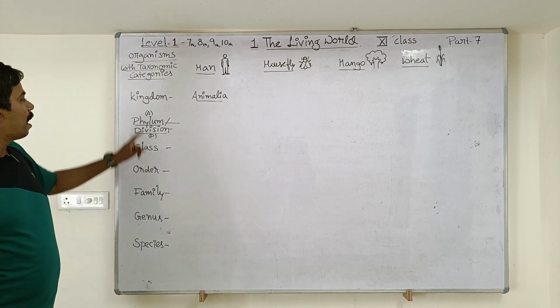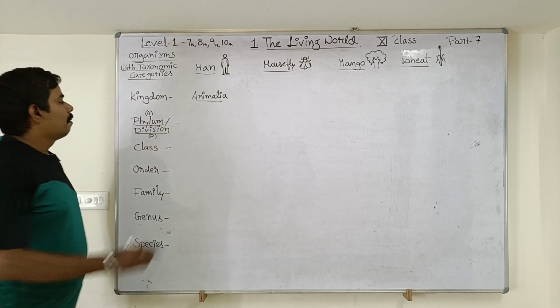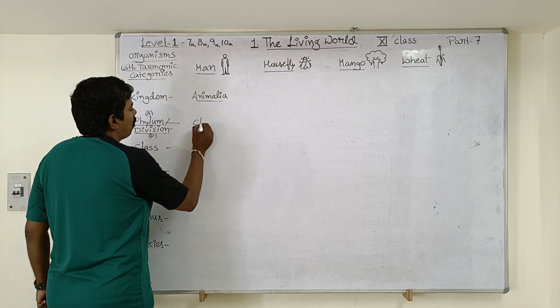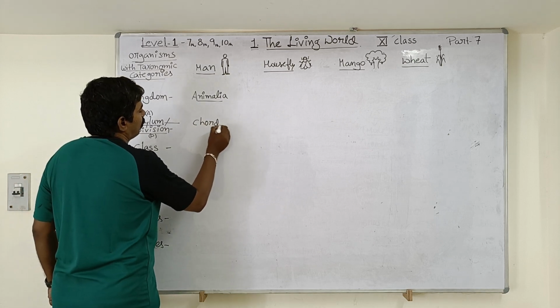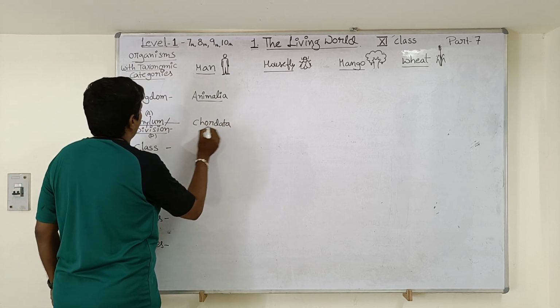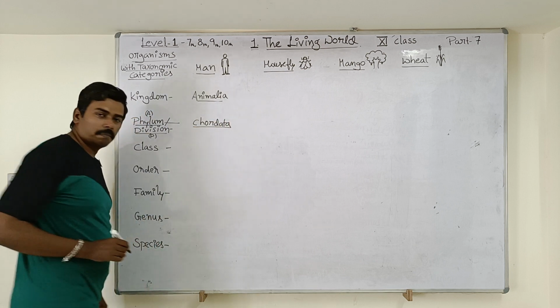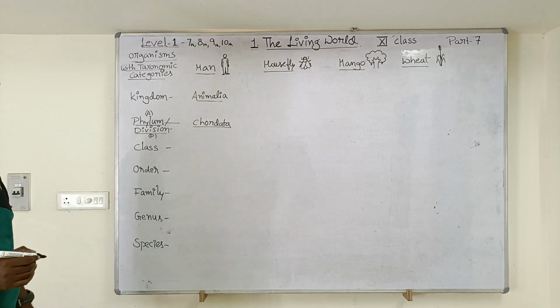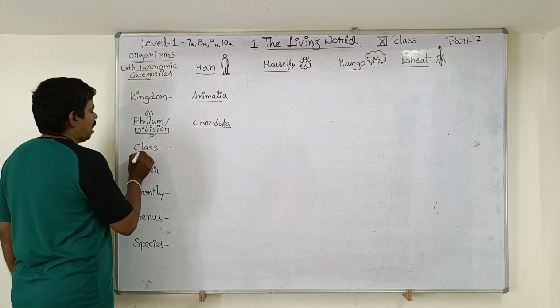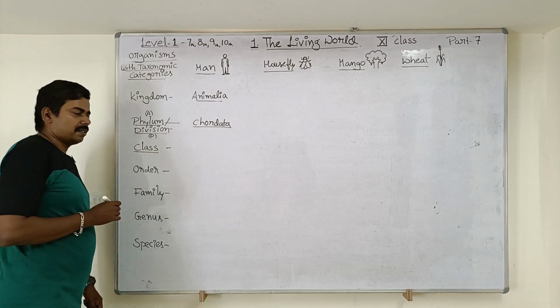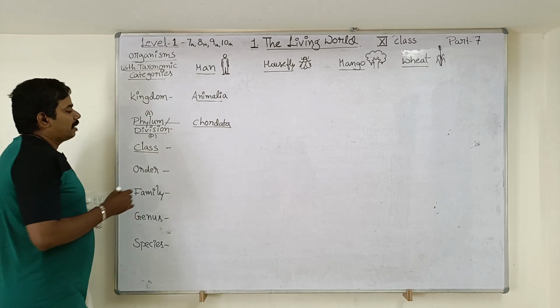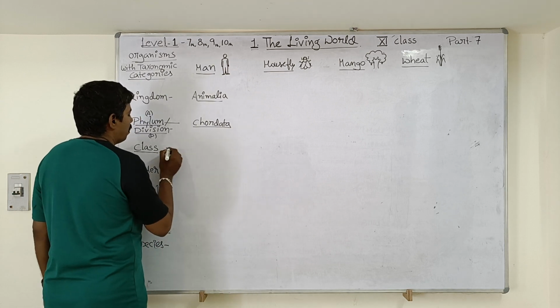So man is kept in which phylum? Man is kept in the phylum Chordata, because he has a notochord. The next taxon is class. Man is kept in a class called